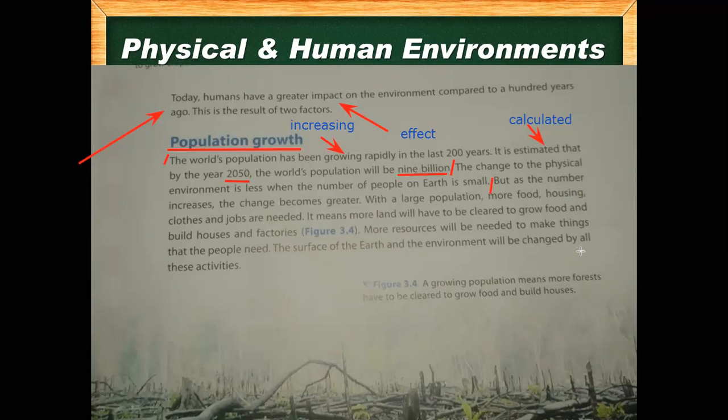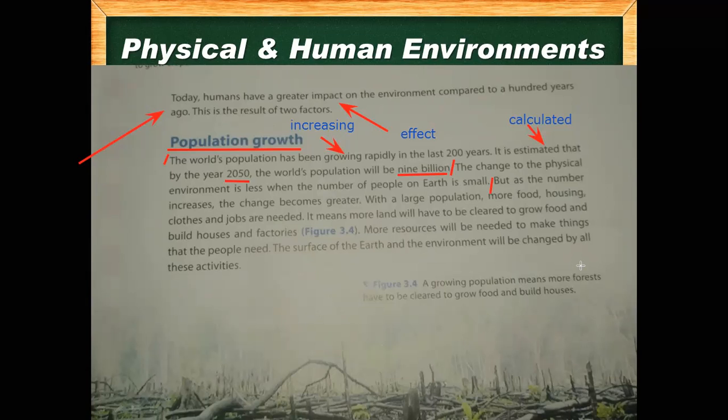Okay, if there are fewer people in the world, they will need less food. If there are fewer people in the room, they will need less water. So the change to the physical environment is less when the number of people on the earth is small. When there are fewer people, fewer things will be consumed or used by them.